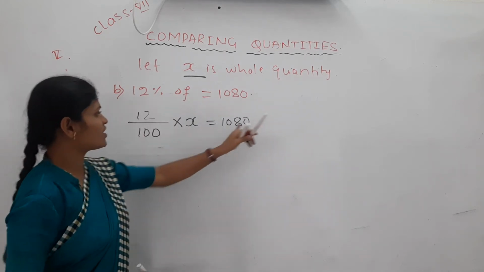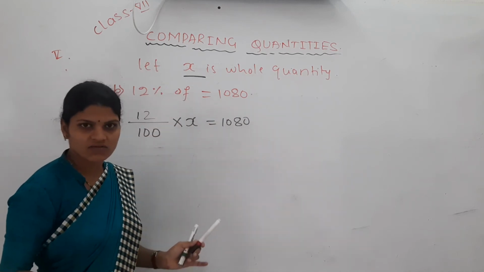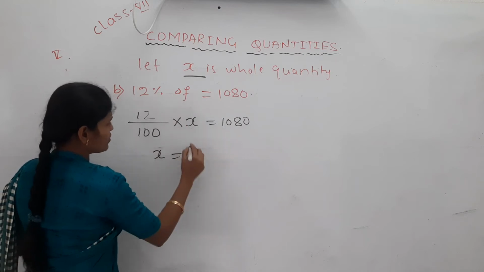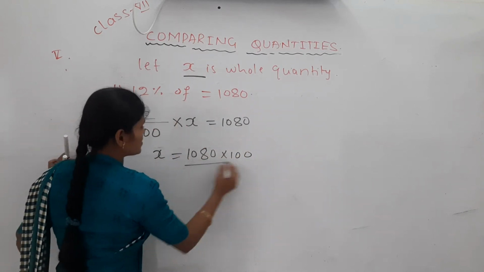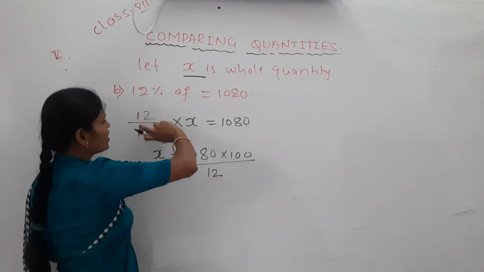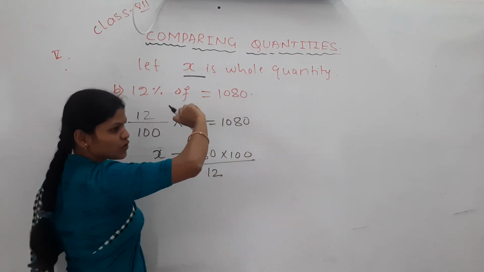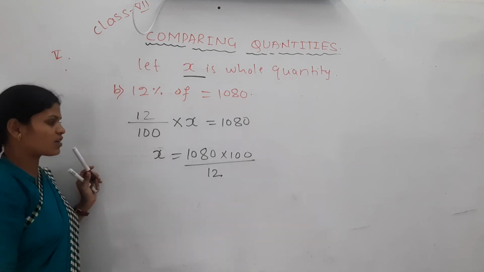If you take 100 to this side, it is multiplication. If you take 12 to this side, it is division. So shall I take both together, x equal to both of these? 100 becomes multiplication and 12 becomes divides. Yes, sir. Otherwise you can take this 12 by 100 to the right side, it becomes a reciprocal, means numerator becomes denominator, denominator becomes numerator.